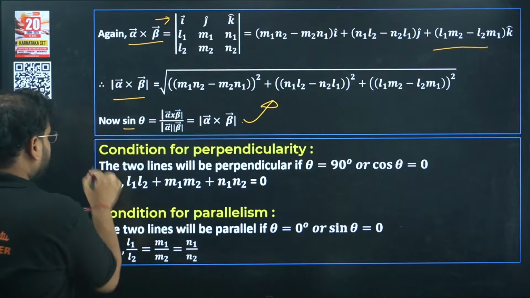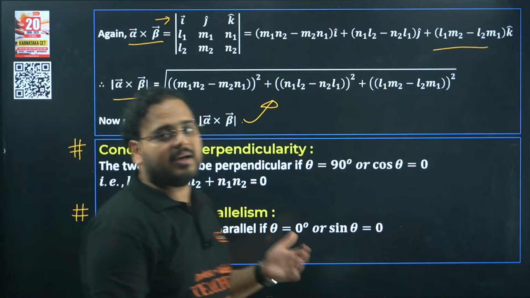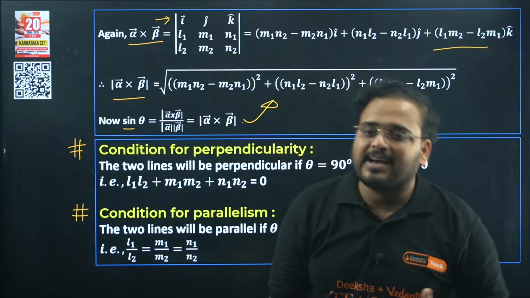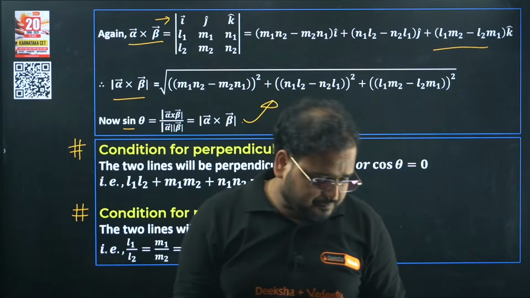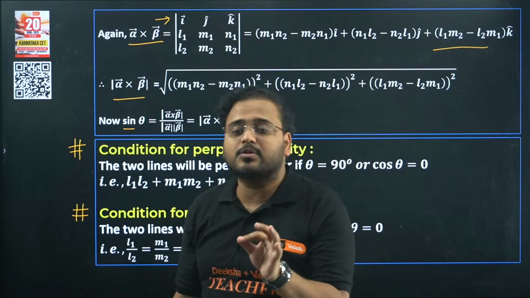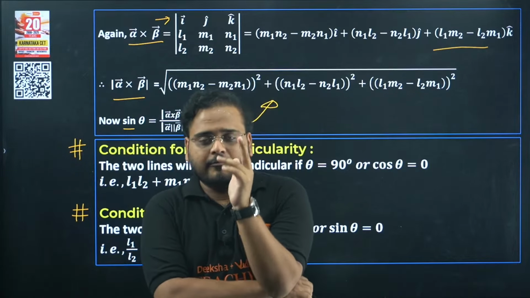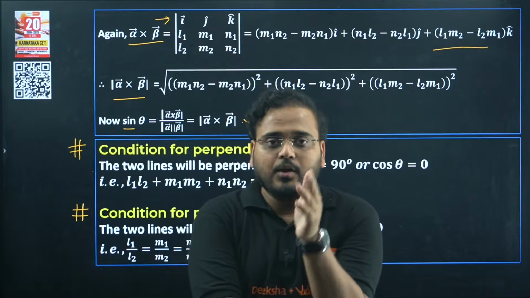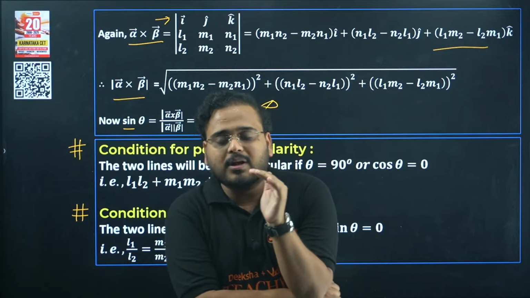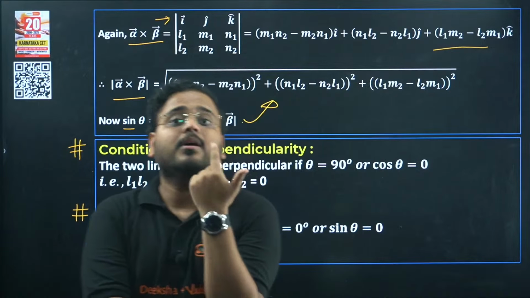Why is it important? For this part. From here also questions can come. The application of angle, condition for perpendicular lines and for parallel lines. Now all of you must know this: for perpendicular lines, which concept are you going to use, dot product or cross product? Of course dot product, because cos will come there, and cos 90 is 0. Perpendicular means 90 degrees, so we're going to use the concept of dot product.